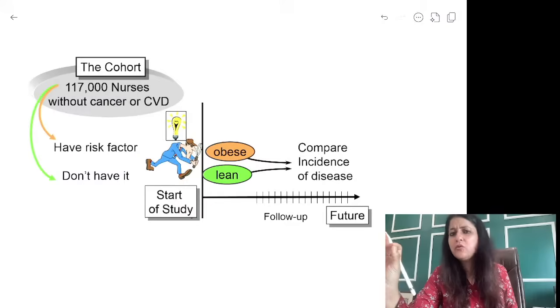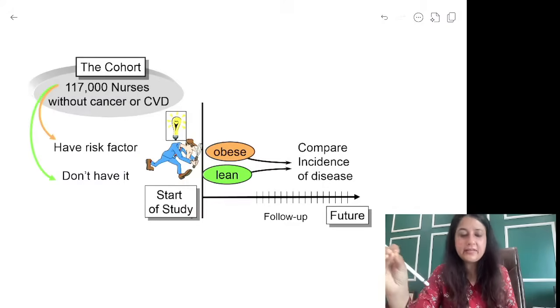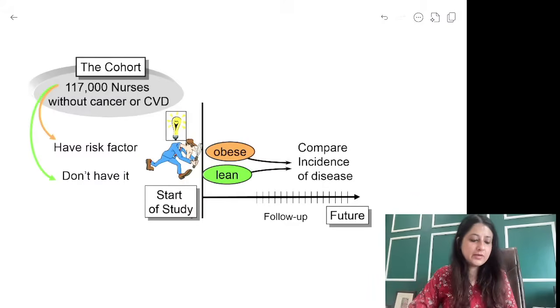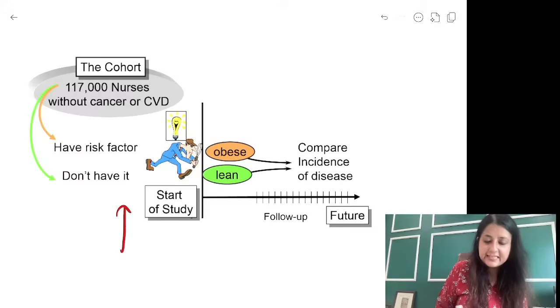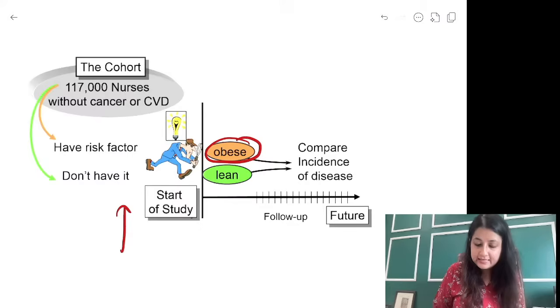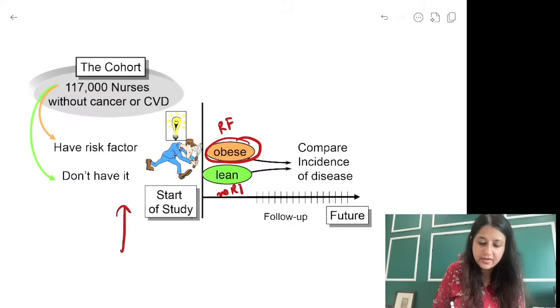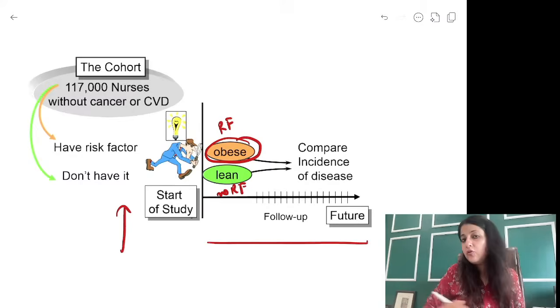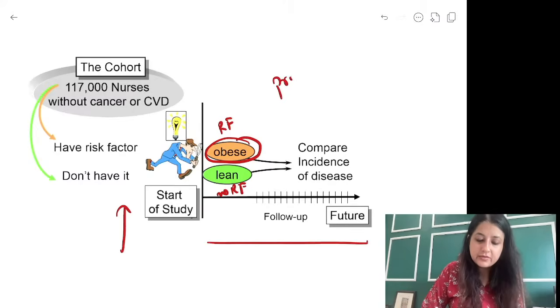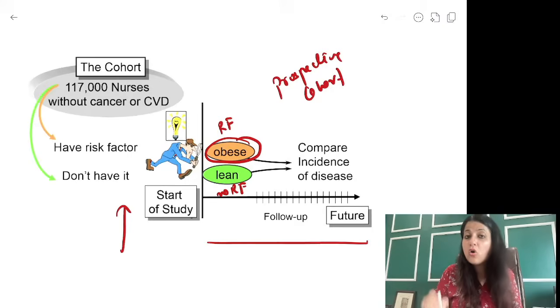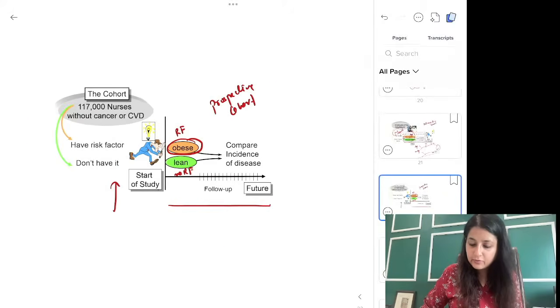बहुत कम होता है recall bias, hardly होता है, ठीक है? What is the answer to this one over here? Now you can see, start the study. What is your comparison? Obese, lean, obesity is your risk factor, no risk factor. और हम लोग follow up means we're going forward in time. So this is which one, guys? This is prospective cohort. Cohort में always remember, whenever you compare, देखो guys, last time एक बार और एक चीज़ बताती हूँ, ठीक है?